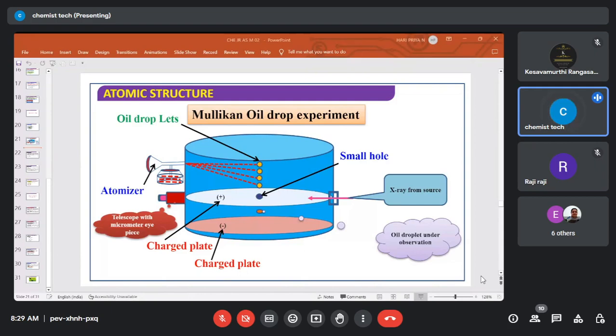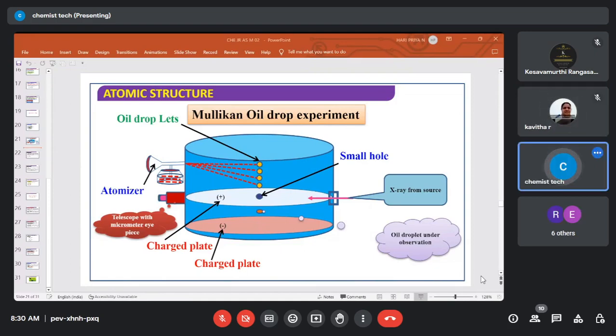I think you have learned it in physics, right? It acts downwards, and the formula is mass into g, mg. Learned, right? Yes, ma'am.